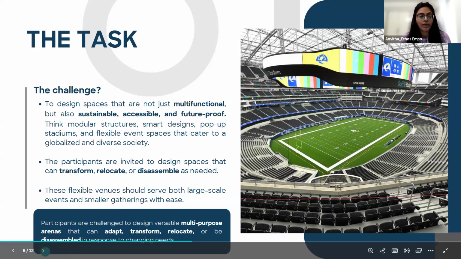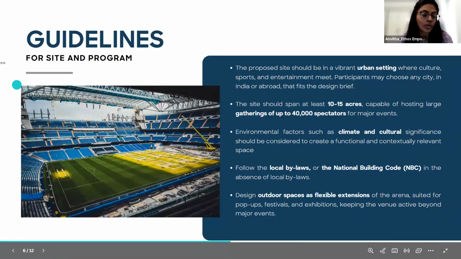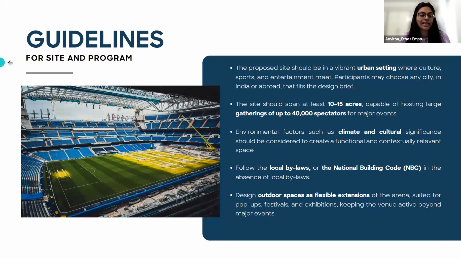So this year, we also talk about the guidelines in the site program on a very large scale. So we are looking at any site in an urban city. It can be a tier 1 or tier 2 city of your choice in India or abroad or elsewhere if you see the brief seeming fit to it. The site area should span across 10 to 15 acres and it should be capable of accommodating up to 40,000 spectators for a major event at least.